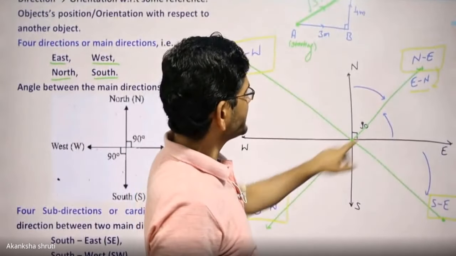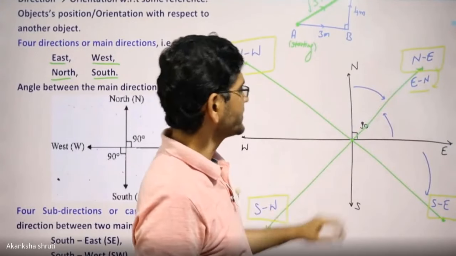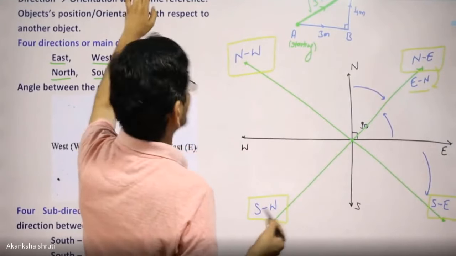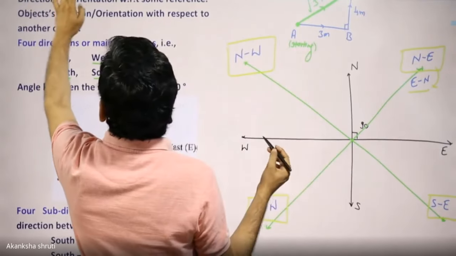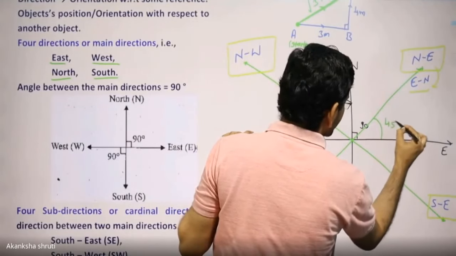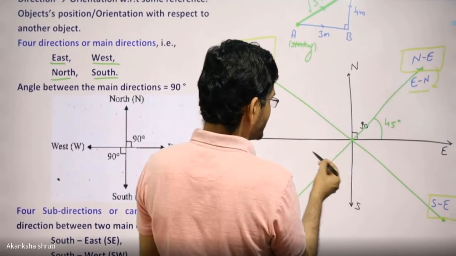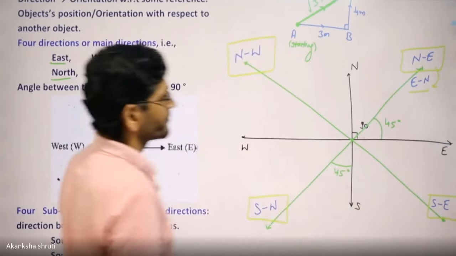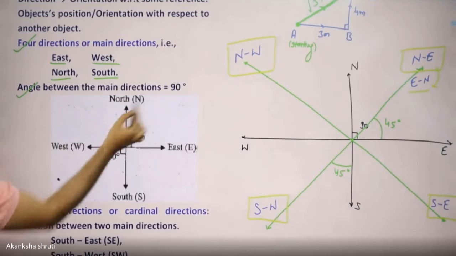The angle between the sub direction, which is drawn with the green line, and the main direction, which is drawn with the black line, is 45 degrees. This you have to keep in mind. This angle is asked many times, and it is 45 degrees. From any main direction to any sub direction, it is 45 degrees. So the angle between the four main directions is 90 degrees.